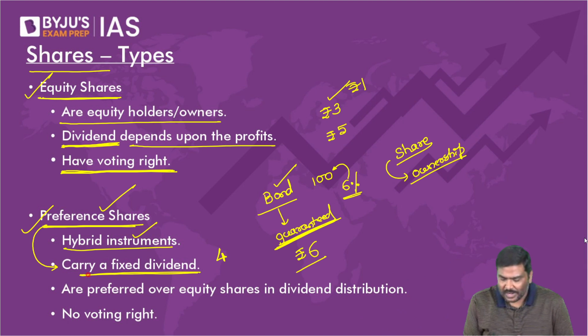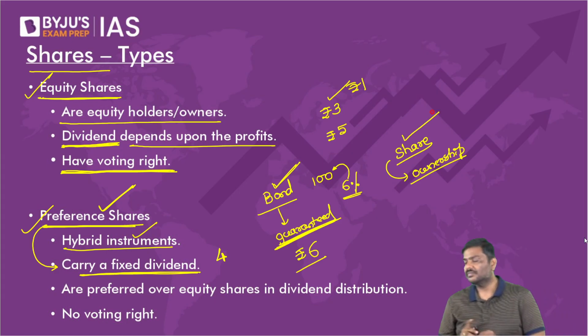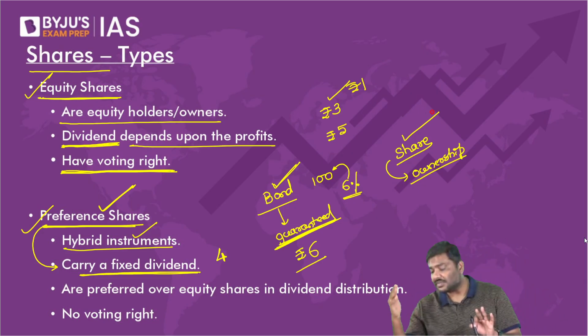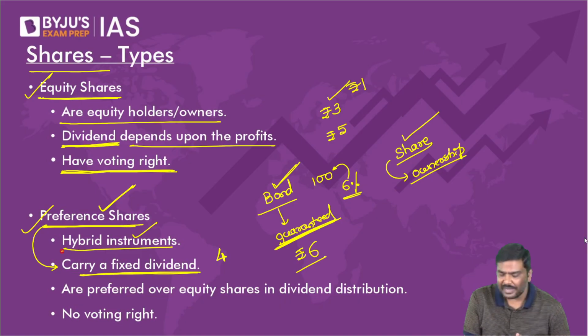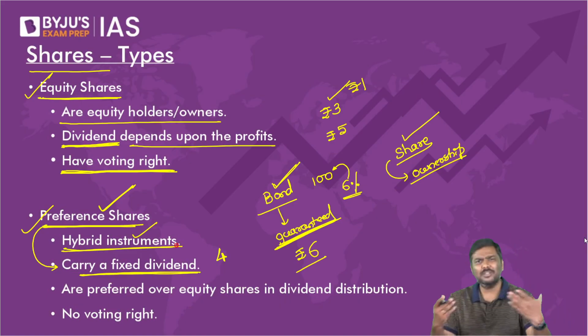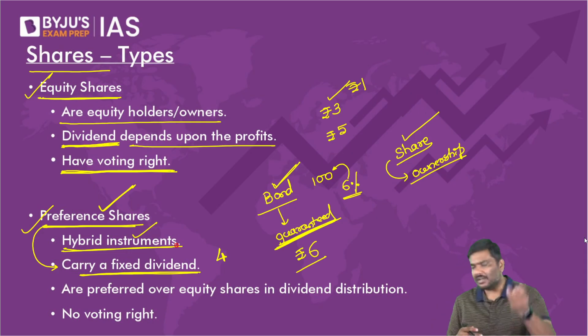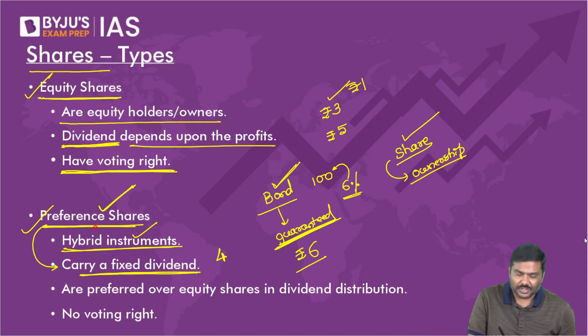Now, please have a look at it. Can I say based on this, preference shares have certain features of bond, have certain features of shares? Can I call this a hybrid then? Hybrid means what? Mixture. Can I call this a hybrid instrument? Answer is yes. That's the reason preference shares are called hybrid instruments.